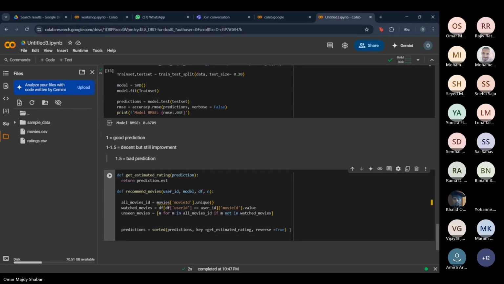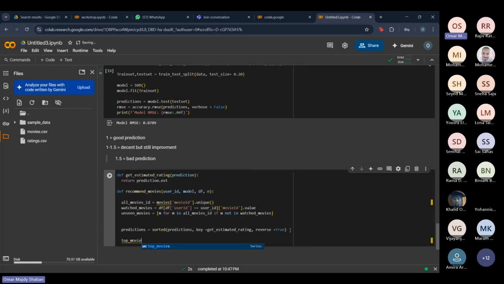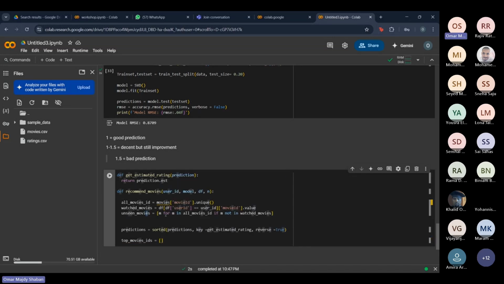Another thing, we want to get all the top movie IDs. We already made the prediction. We just want to get the movie IDs for these predictions. Top movie IDs equals, we're gonna do the exact same thing that we did with the loop, but we're gonna grab the IDs.